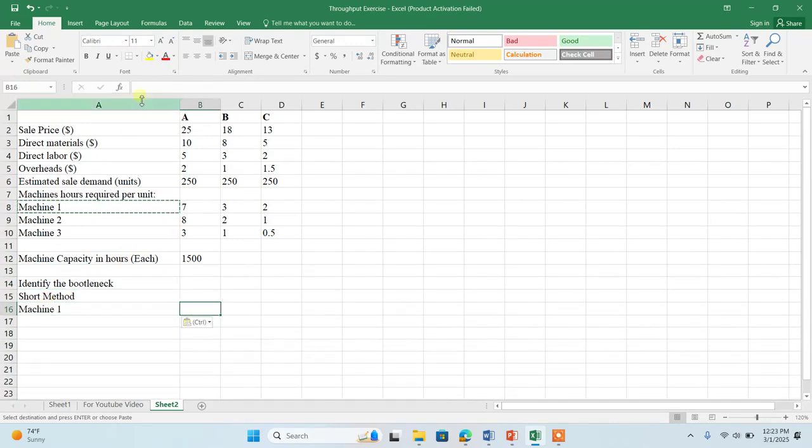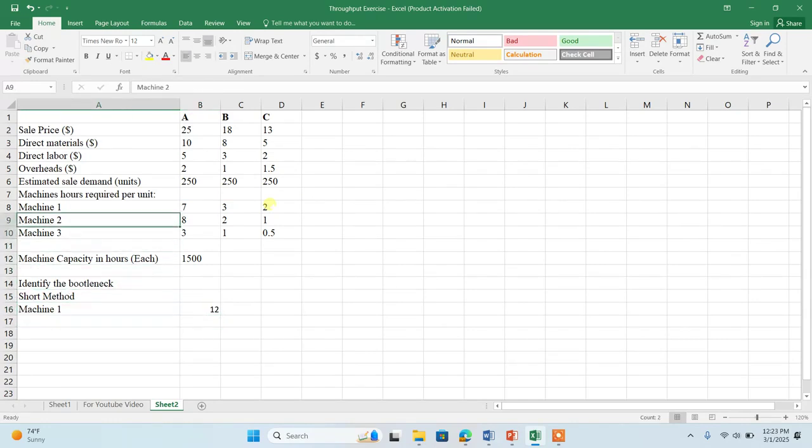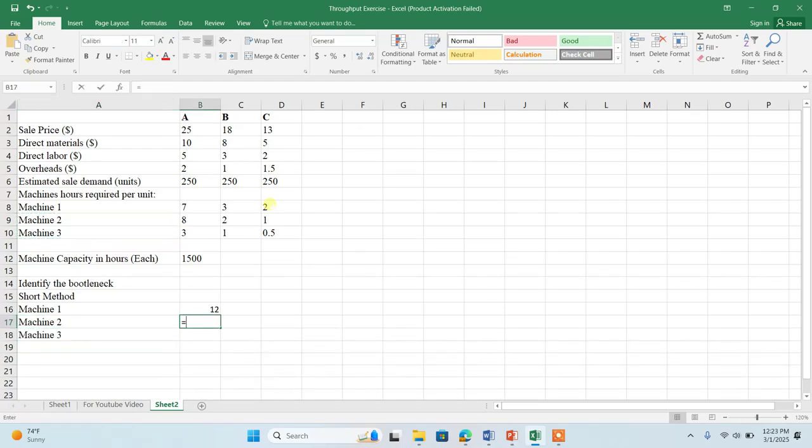To produce each of these units, machine 1 needs how many hours? 7 plus 3 plus 2. Machine 1 requires 12 hours to produce each unit of A, B, and C. Machine 2 requires 8 hours, 2 hours, and 1 hour, so 11 hours.